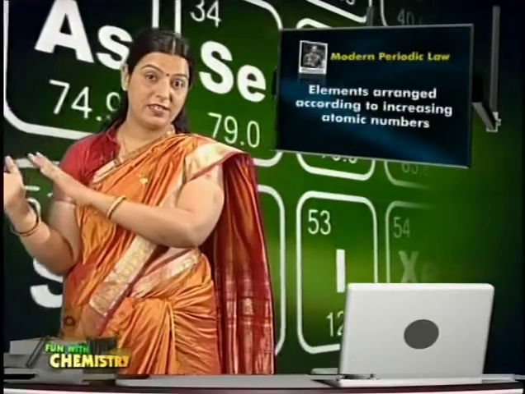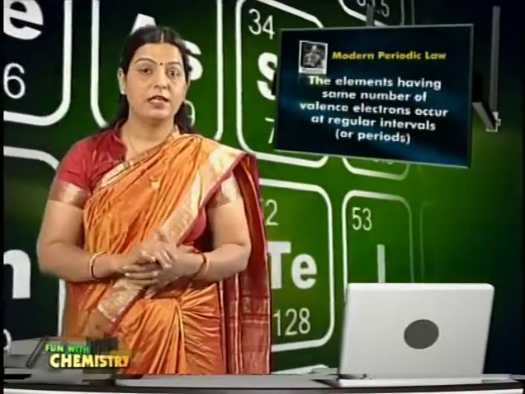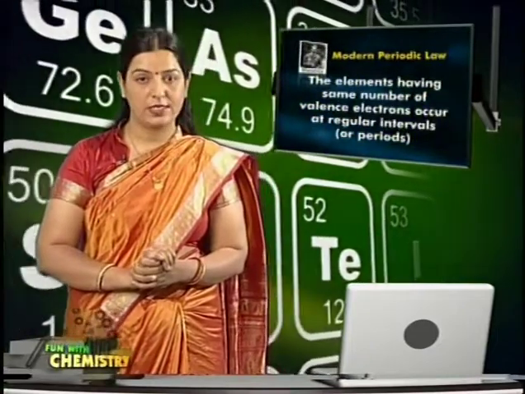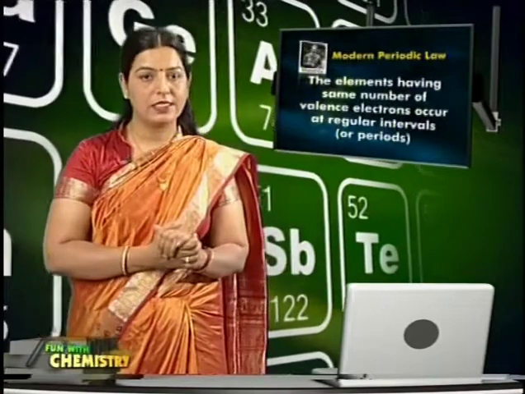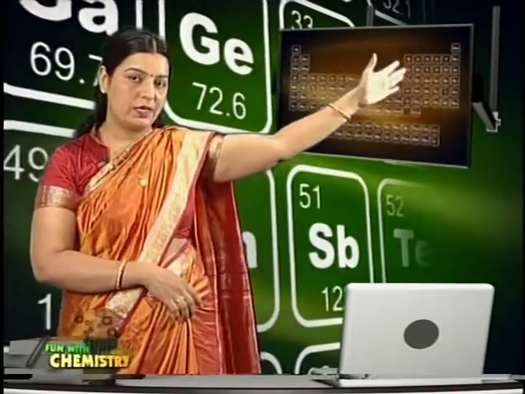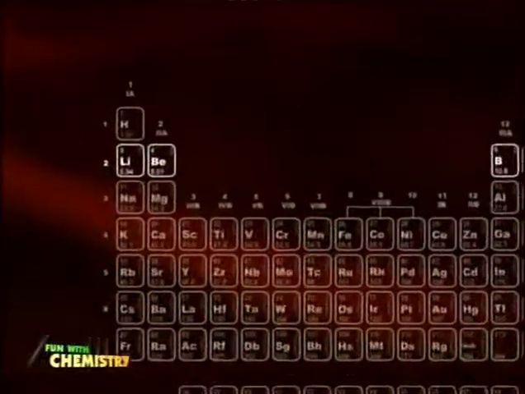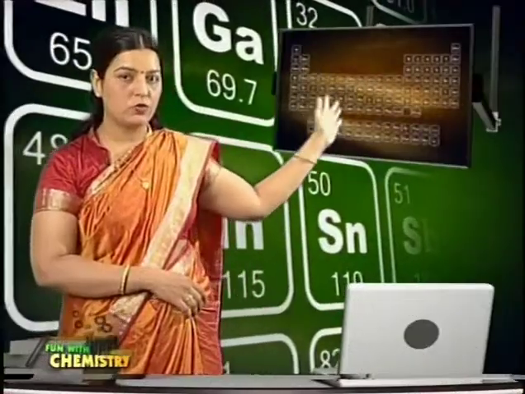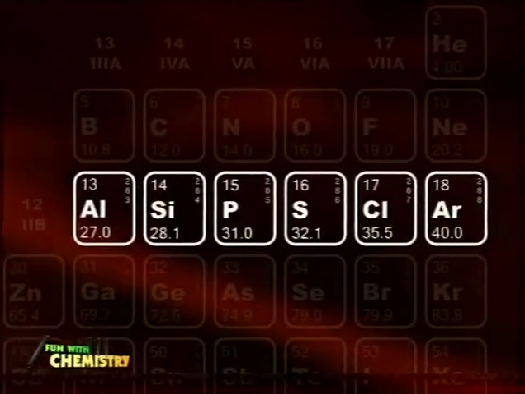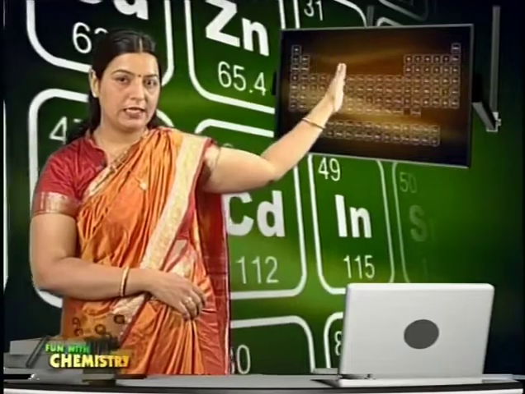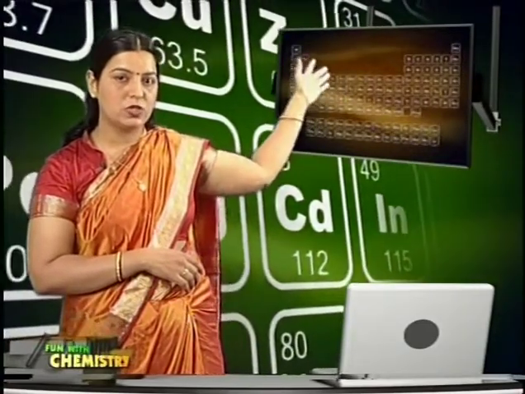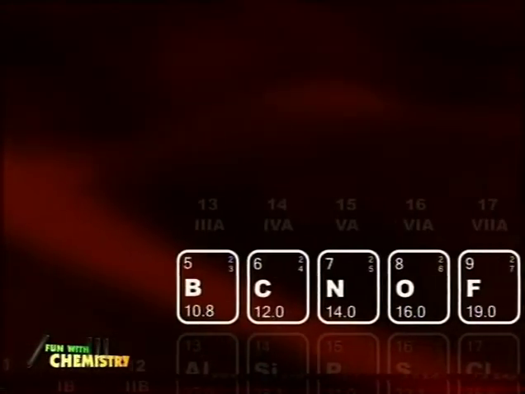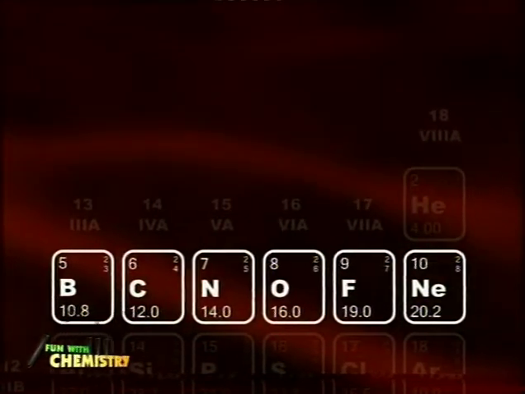When the elements are arranged in increasing order of atomic number, then elements with similar properties have the same number of valence electrons. Let us make it more clear by taking an example. We take 2 sets of elements as shown in the table, that is lithium to neon, atomic number 3 to 10, and sodium to argon, atomic number 11 to 18. If you see the table, you will find that the electronic configuration of lithium is 2,1 and as we move from lithium to neon, the number of valence electrons increases from 1 to 8 at the 10th element.